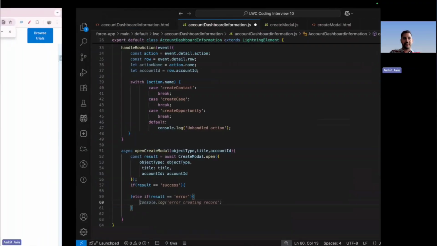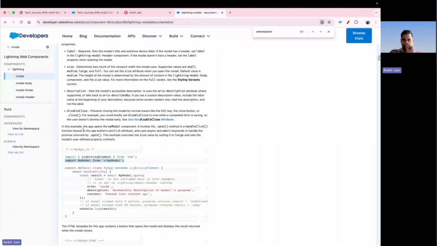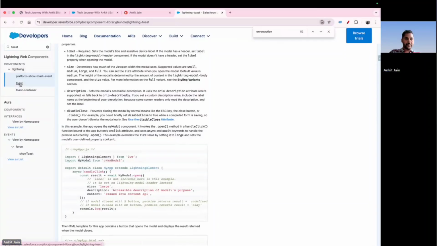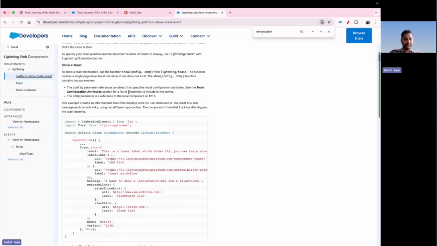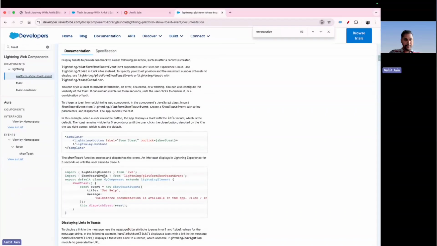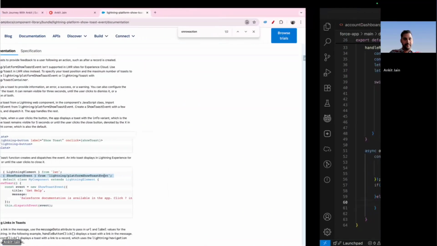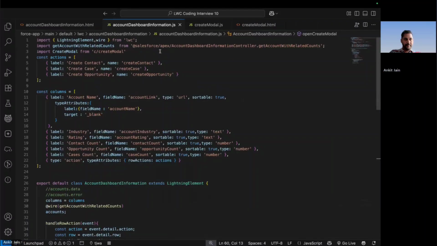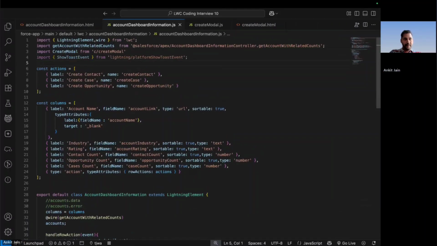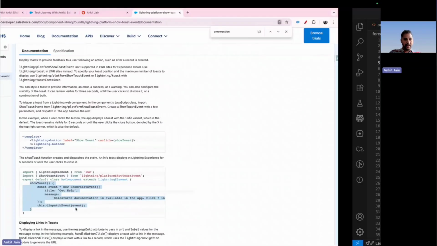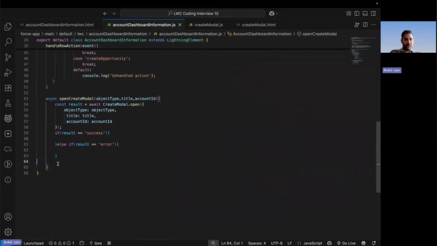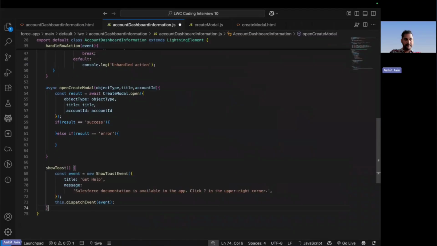In the case of success or in the case of error, I want to display the toast message. So navigating here, looking for the toast message, platform show toast. Let me first import the show toast event here again. And I will simply copy this method and put it up here so that we can invoke it.